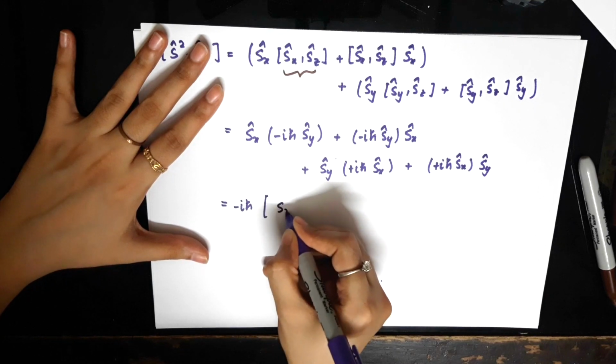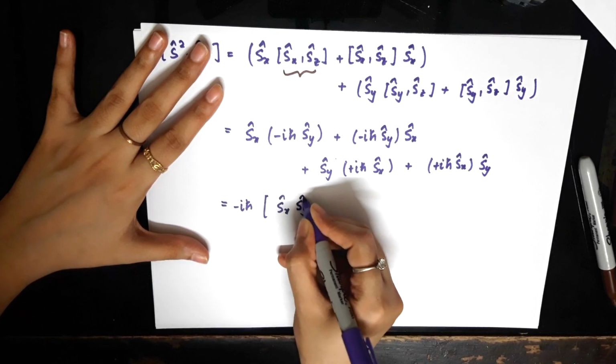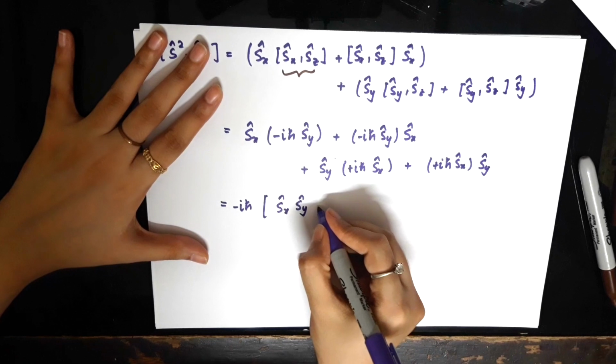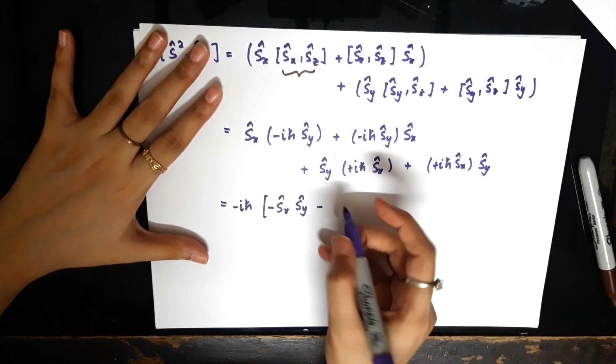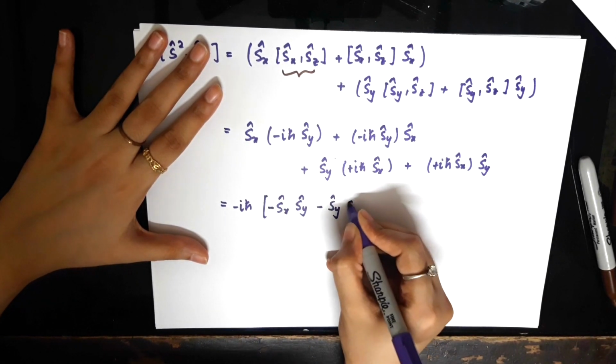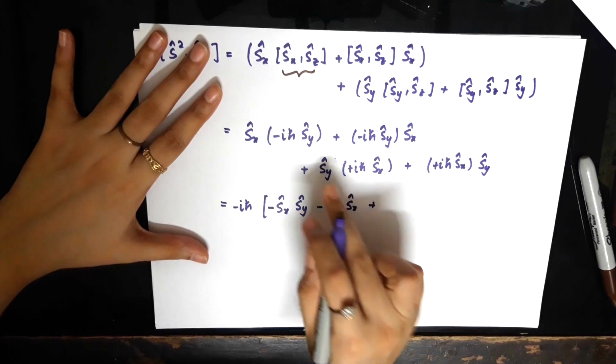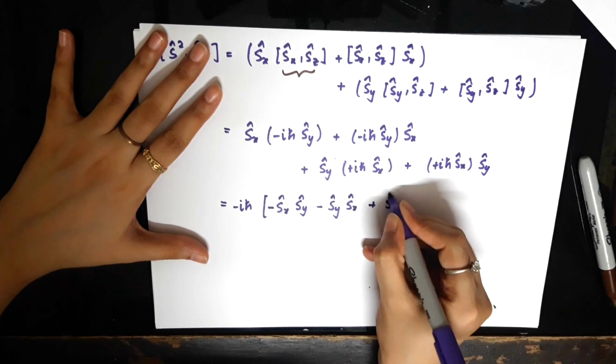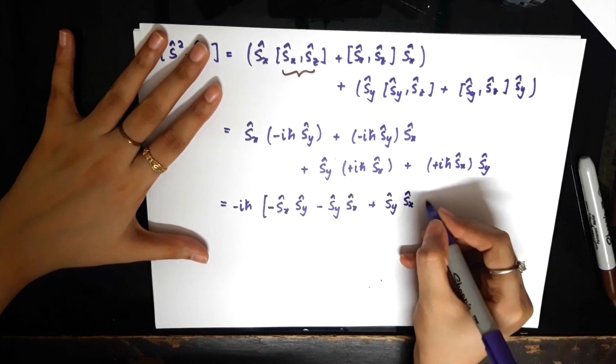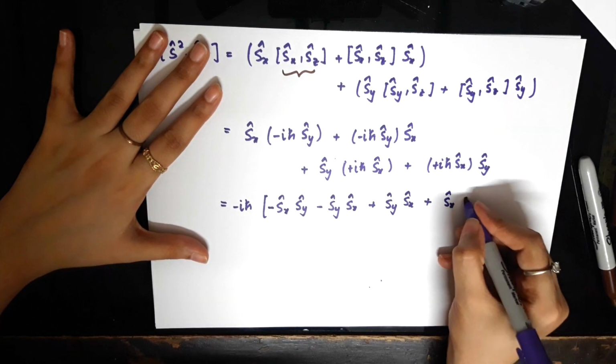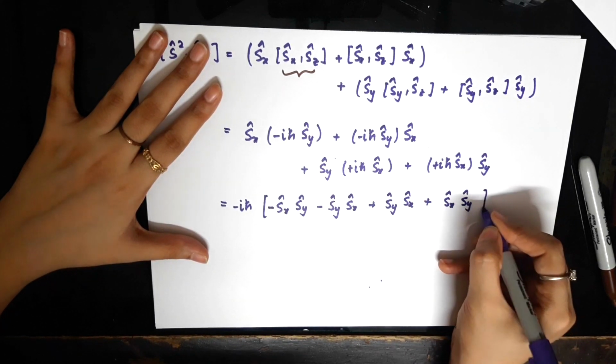So I'm left with Sx Sy, keeping track of the order, with a negative sign, minus Sy Sx, plus, keeping track of the sign, Sy Sx, plus with the order Sx Sy.